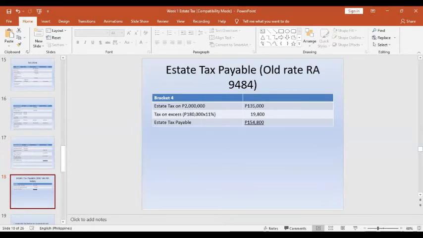So the tax on excess, of course, 180,000 in excess of 2 million, 1 million rather, 180,000 times 11%, that's 19,800. So the estate tax payable is 154,800.